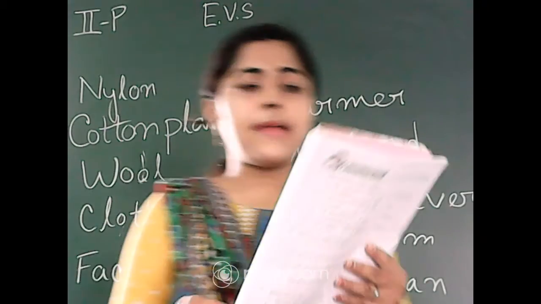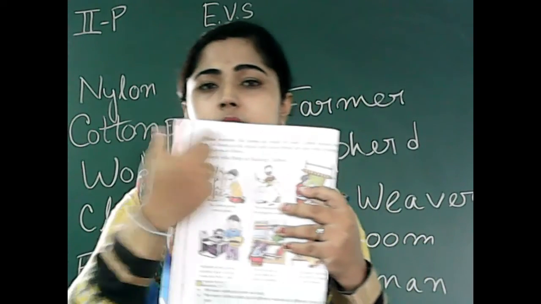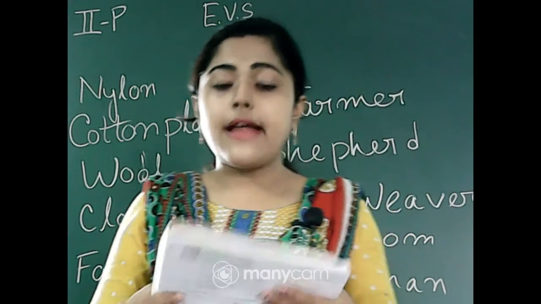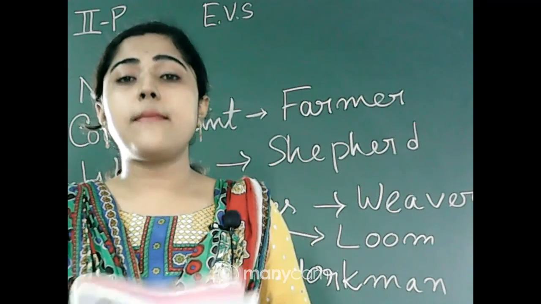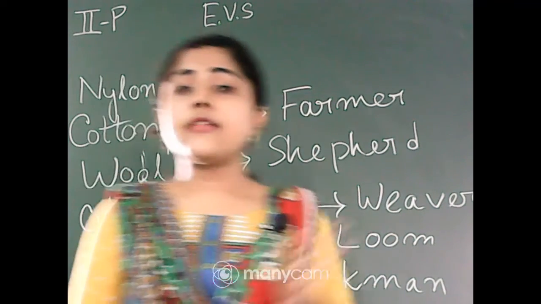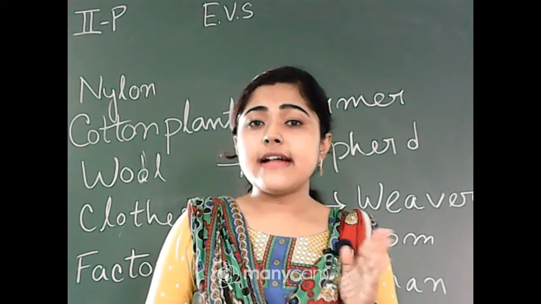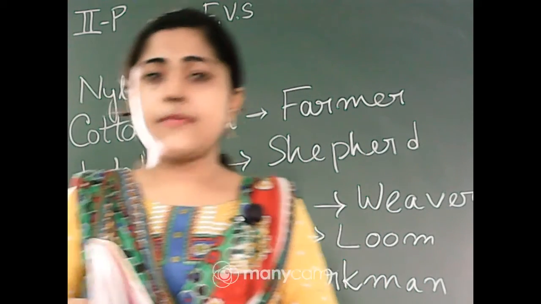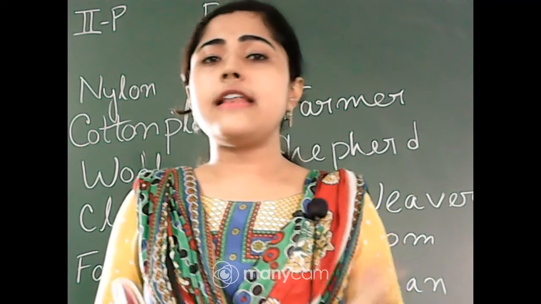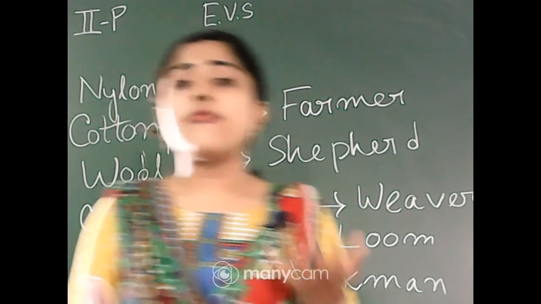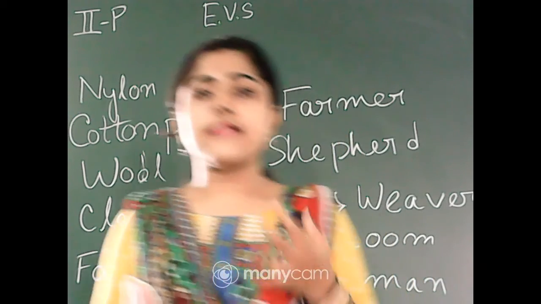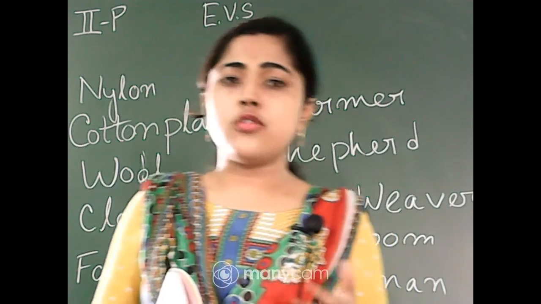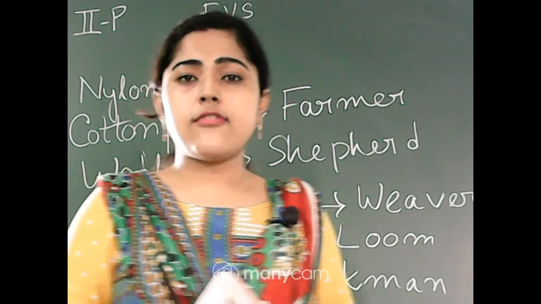See page number 28. At the top of the page, you can see nylon is one type of material, as you learnt about cotton, wool, and silk materials previous day, right? From the first page of this chapter, you already learnt that we wear those three types of clothes in different seasons of the year. In summer we wear cotton clothes, made of cotton material.